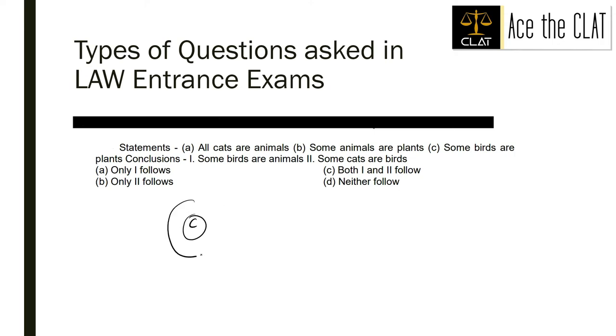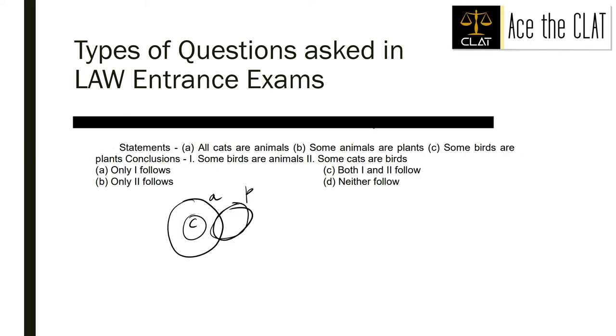All cats are animals. Fair enough. Some animals are plants. Now if you ask me whether I should put plants here or put them like this, normally we put it over here only. All cats are animals. Some animals are plants. This satisfies it, because we are trying to make our Venn diagram less complex. So this would be the least possible complex way of drawing our Venn diagram.